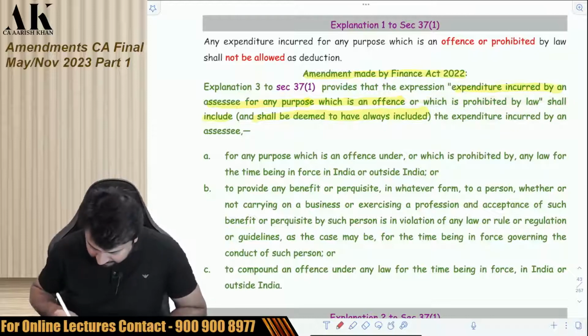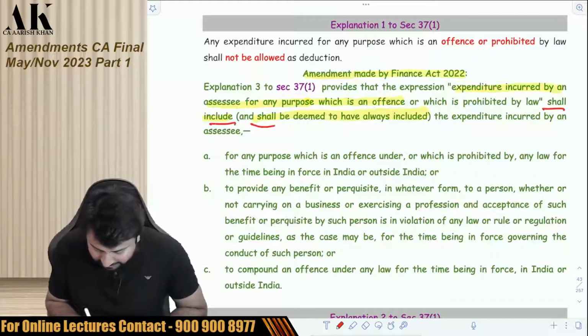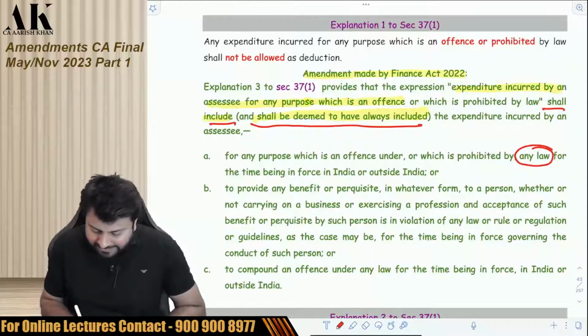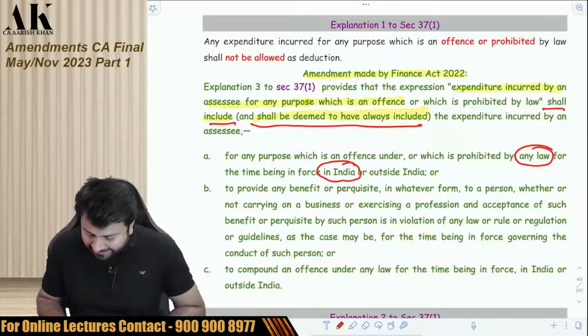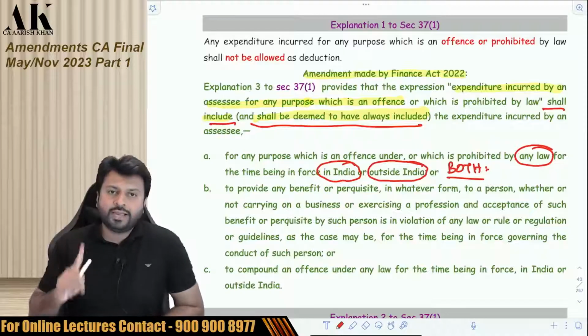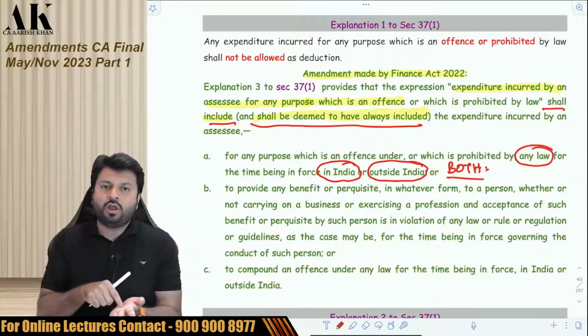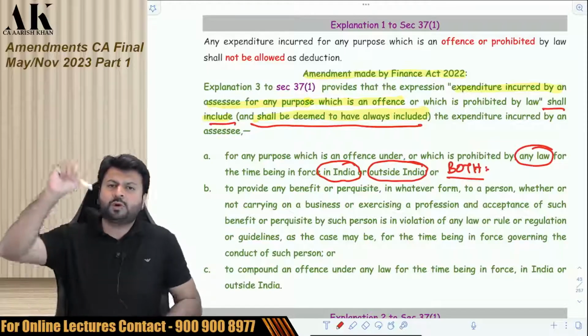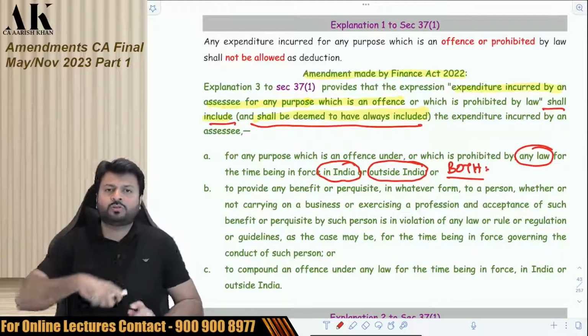Listen carefully: shall include and shall be deemed to have always included the expenditure incurred by an assessee for any purpose which is an offence under or which is prohibited by any law for the time being in force, and this is the amendment, in India or outside India, both will be covered. If you incur any expenditure which is prohibited by an Indian law, that expenditure will be disallowed, along with if you incur any expenditure which is prohibited by a foreign law, that will also be disallowed.